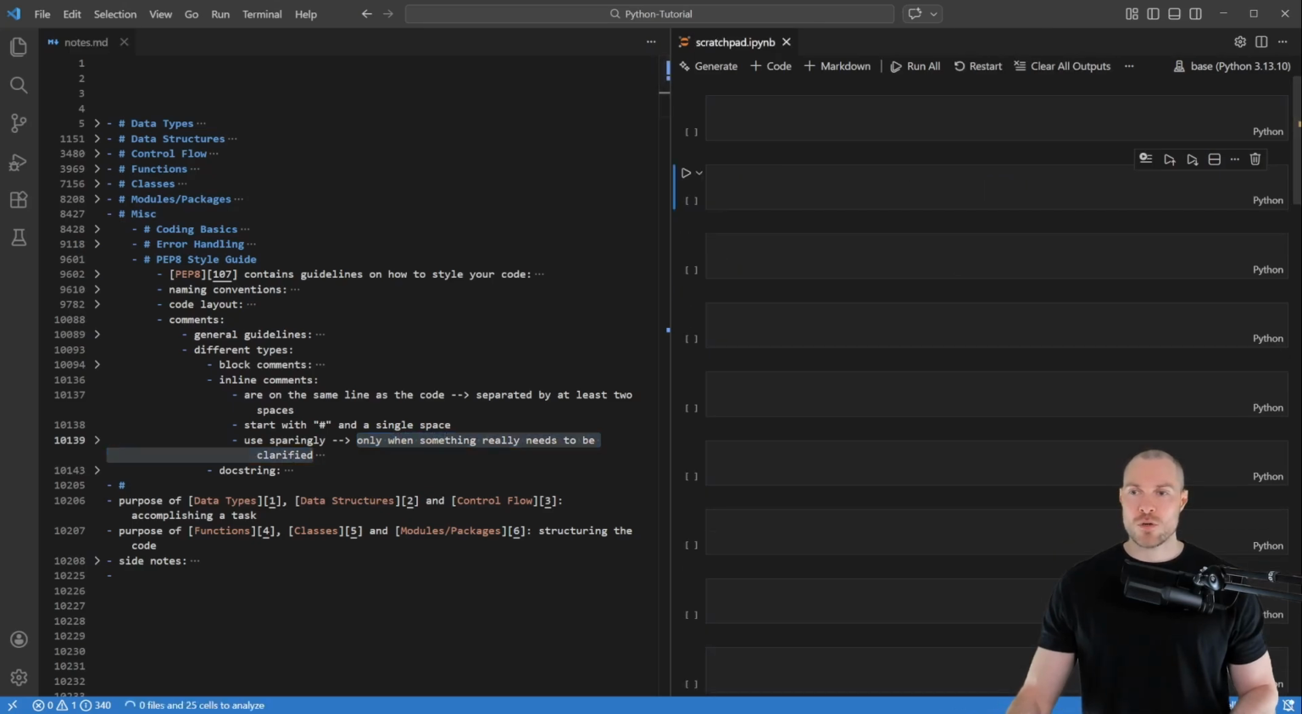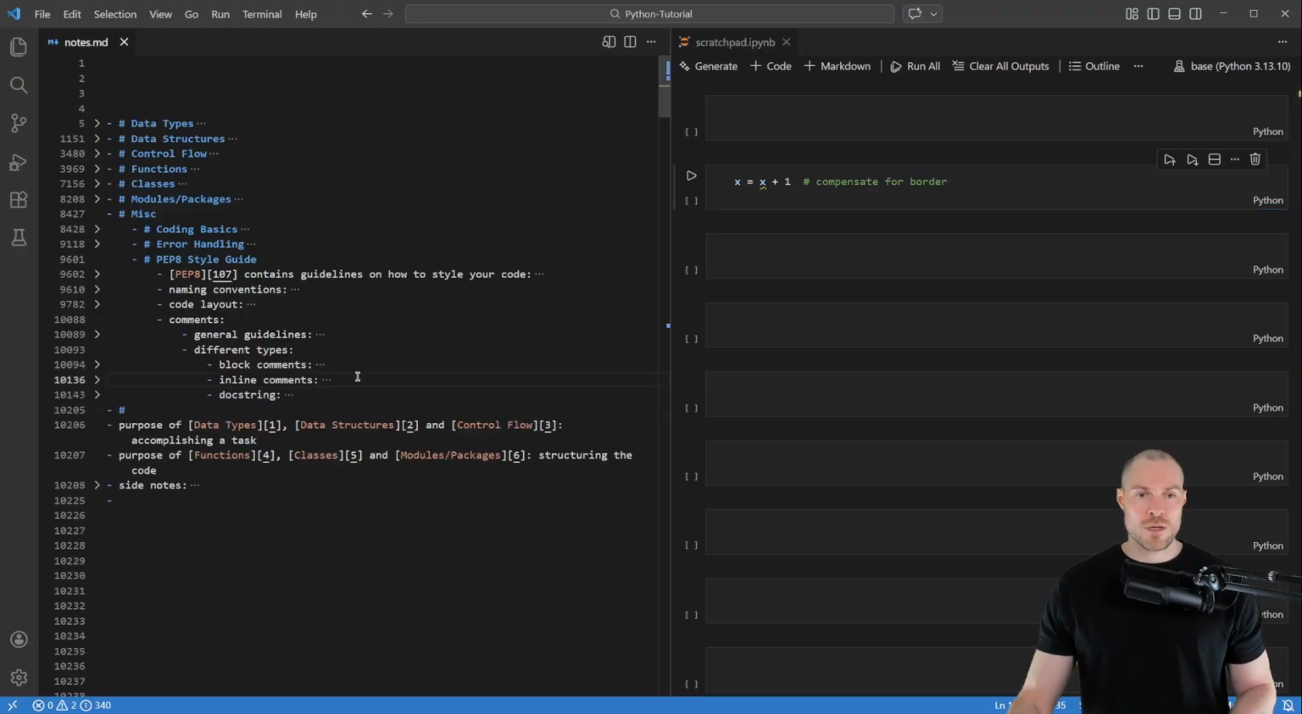So for example, to show that, I've prepared this little code snippet here. So here we have x equals x plus 1, and here it might not be clear where this 1 is coming from or what it should be for. So therefore then here you can create an inline comment that then says compensate for border. Okay, so those are my notes for inline comments.